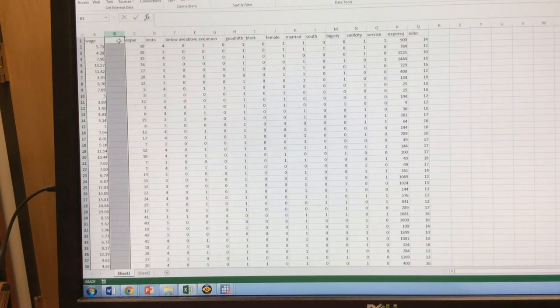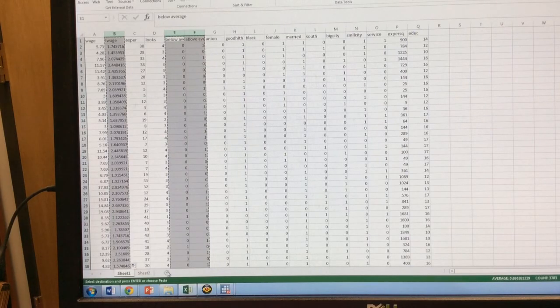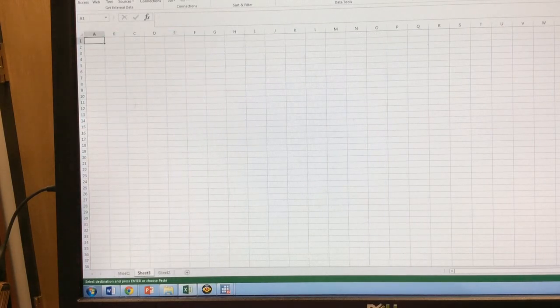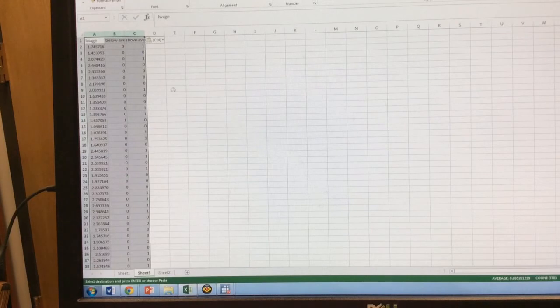Secondly, I actually want to create a variable log wage, which equals the log of the wage variable. In dealing with wages, it's almost always a great idea to use log wages. So I'm going to copy this and below and above average. When I paste them, I can't paste directly, so I go Home and paste as a value. So rather than these equations, those are now values. Then I go to Data Analysis.